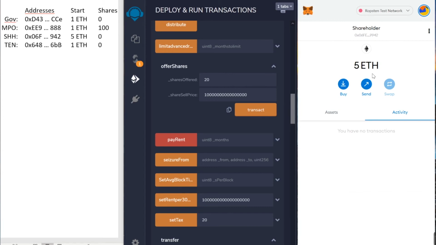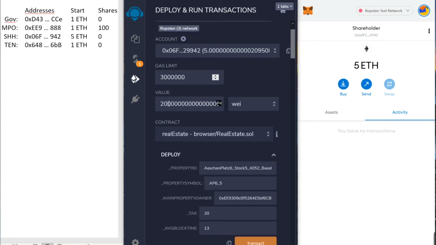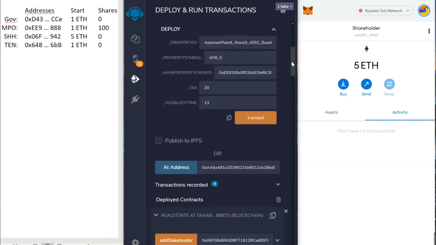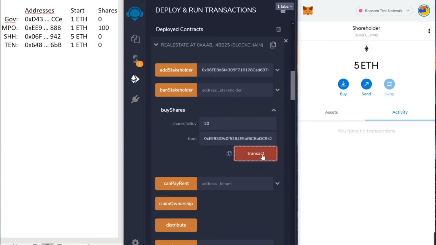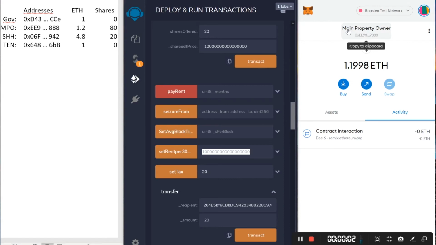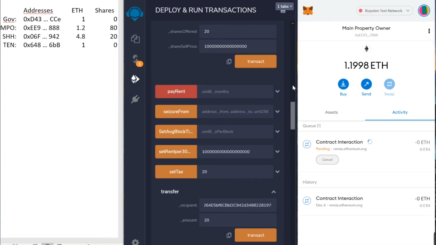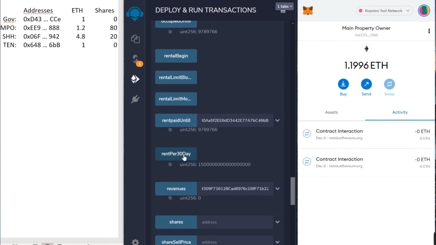With our shareholder account, let's buy 20 shares from the main property owner. It is important that we have the correct value: 20 shares times 0.01 ETH is 0.20 ETH. With our main property owner account, we will set the rent per 30 days required to 1 ETH. Let's check. It was 1.5. It is 1 now.